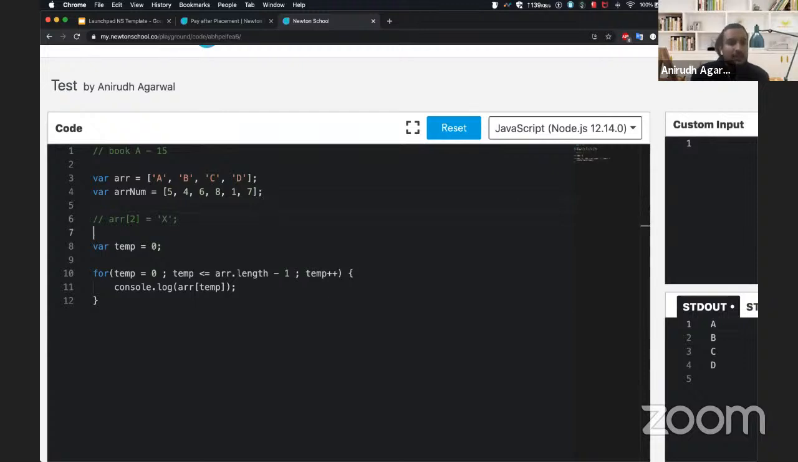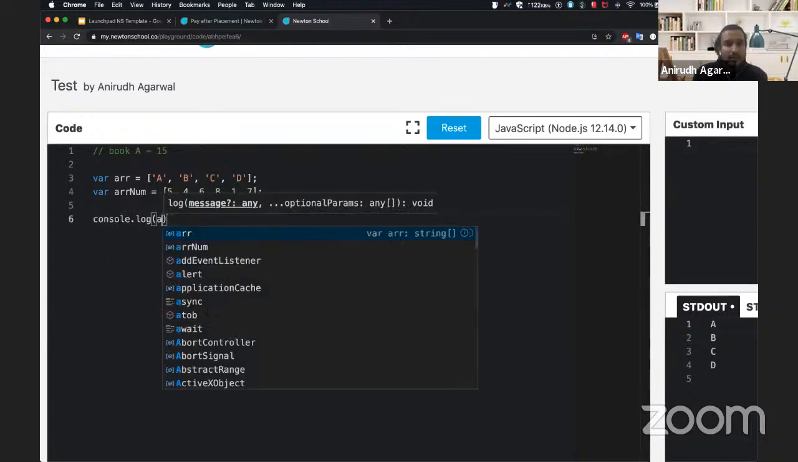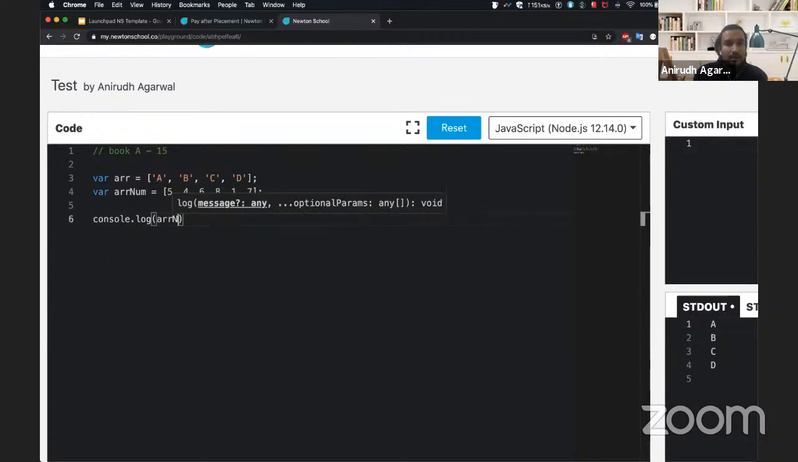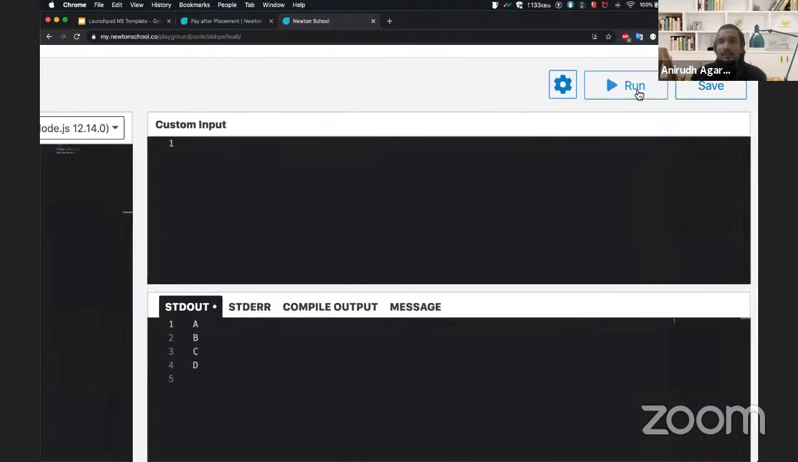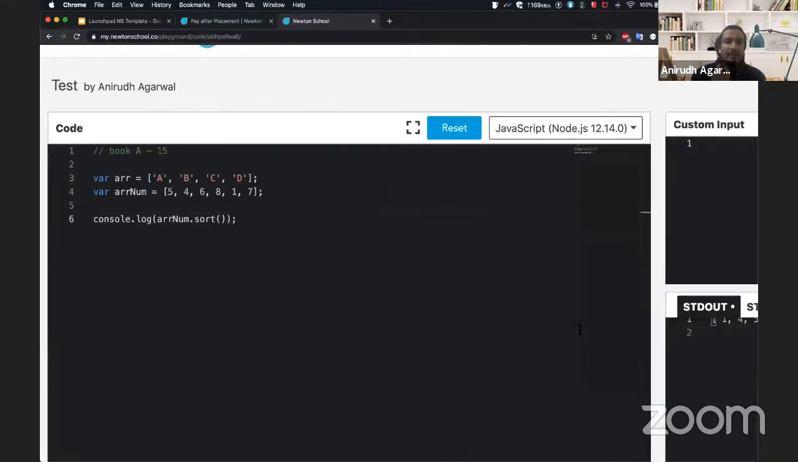That's it. JavaScript also provides you an inbuilt function for sorting your array. So let's say I do console.log of arr.sort, right? You just do a sort, and it gives you the sorted array: 1, 4, 5, 6, 7, and 8, right?